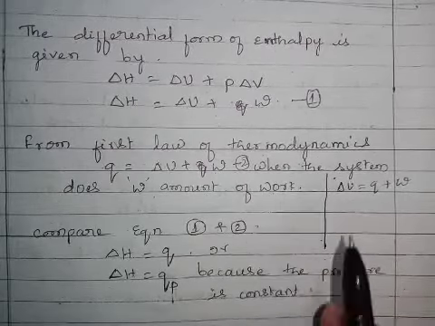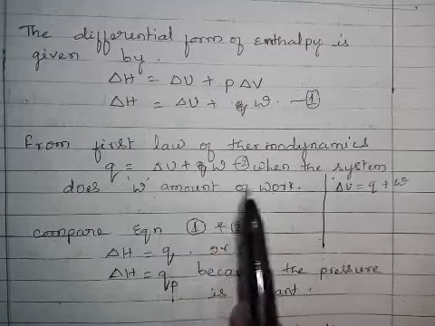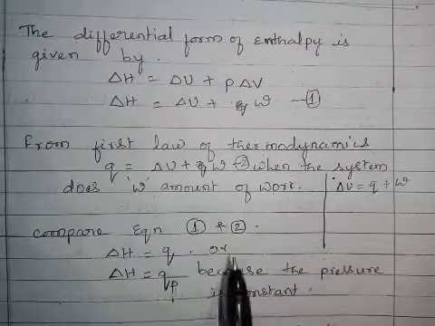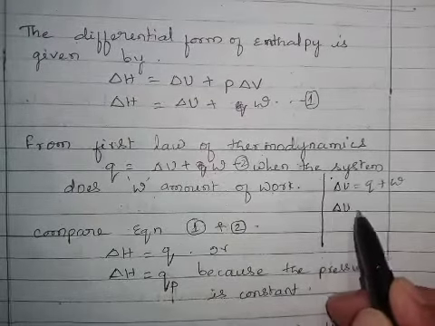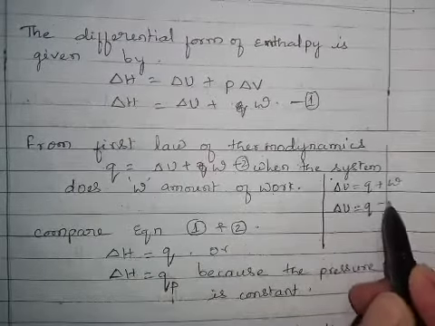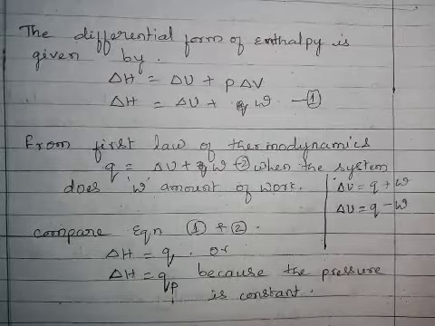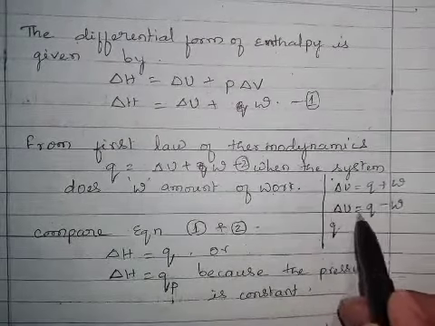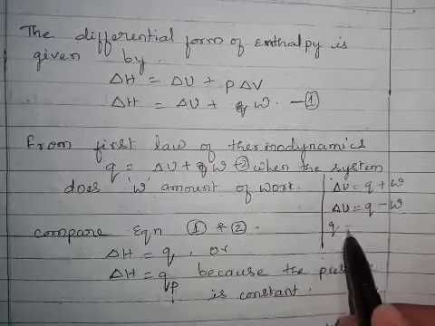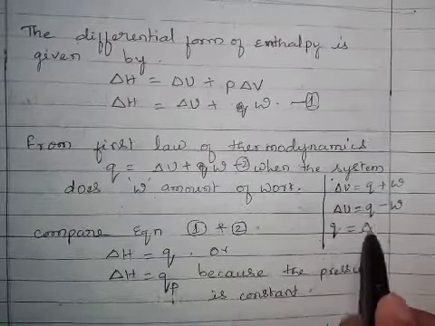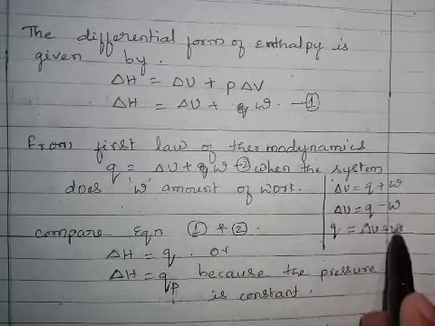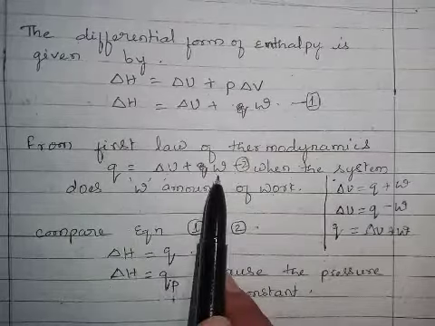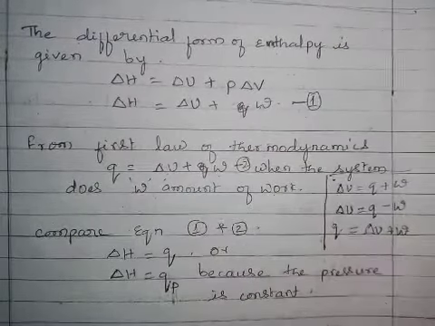Here, the system does W amount of work. It means your equation becomes delta U equals Q minus W. To calculate Q, we are transforming this equation as Q equals delta U plus W. Okay, I think you understood this.